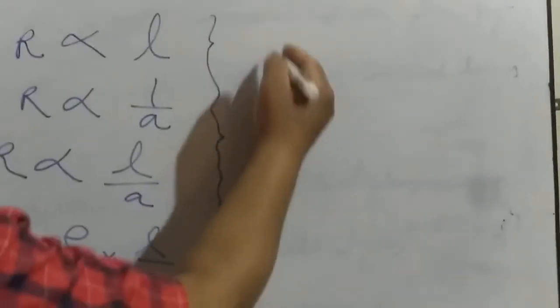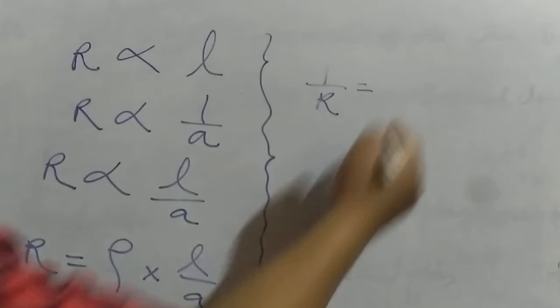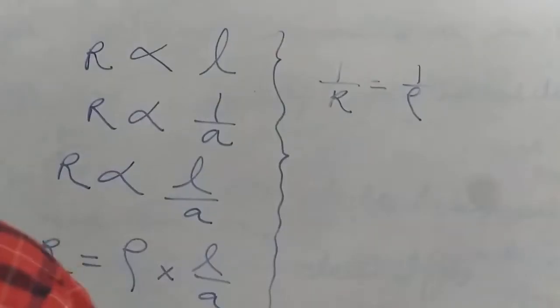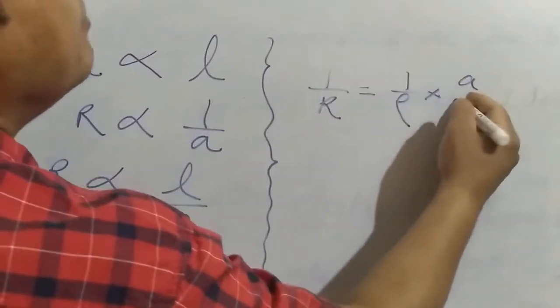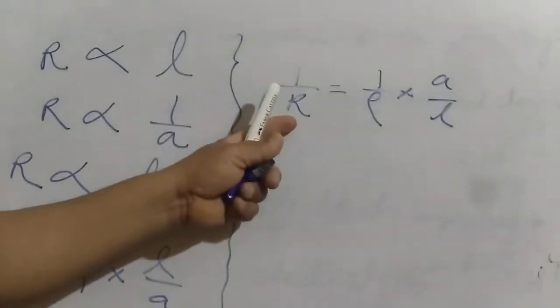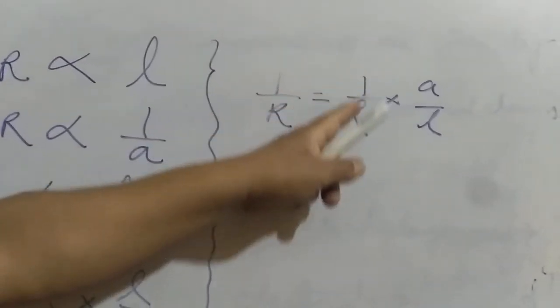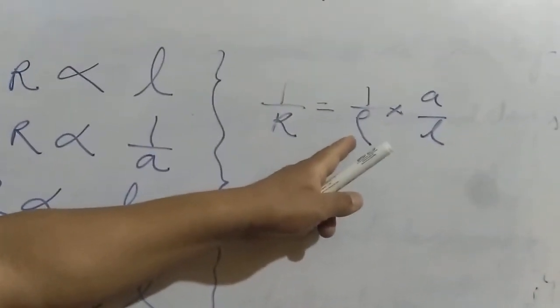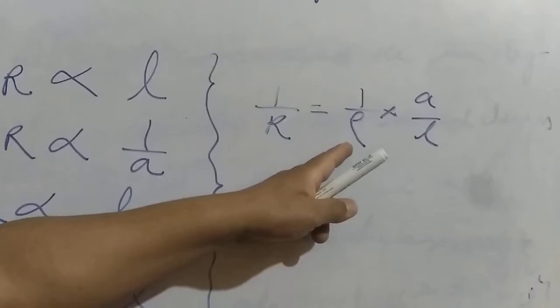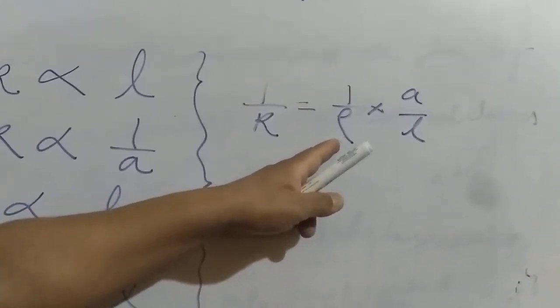So R will become 1 by R, rho will become 1 by rho, and L by A will become A by L. This 1 by R is the reciprocal of the resistance, which is called conductance. And 1 by rho is the reciprocal of the specific resistance, which we call the specific conductance or conductivity.